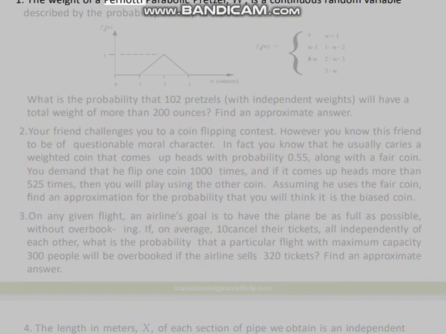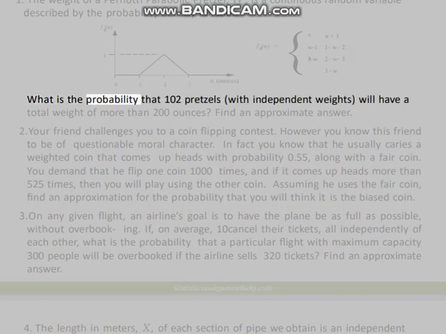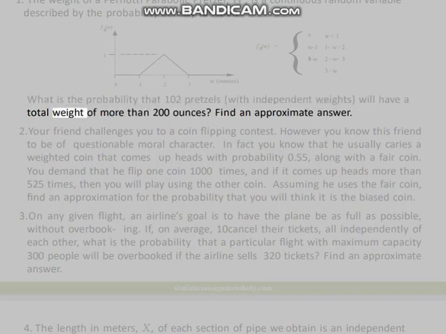1. The weight of a Prandtl parabolic pretzel, W, is a continuous random variable described by the probability density function f_W(w), defined piecewise over 0 to 3 ounces. What is the probability that 102 pretzels, with independent weights, will have a total weight of more than 200 ounces? Find an approximate answer.